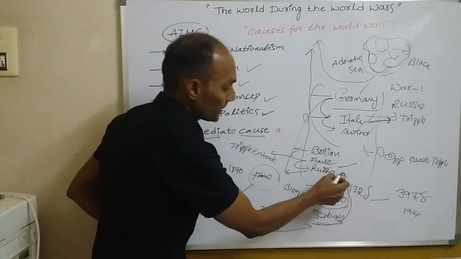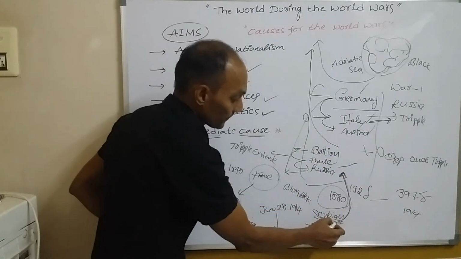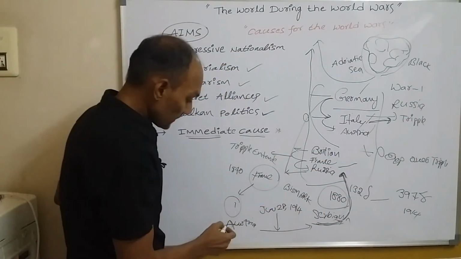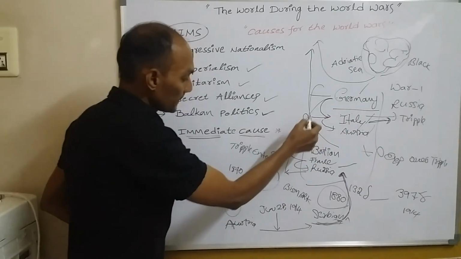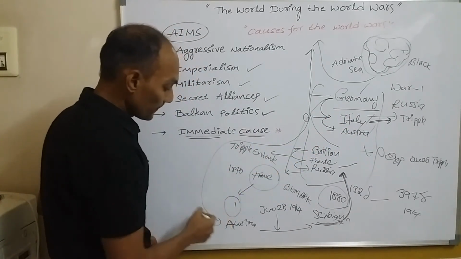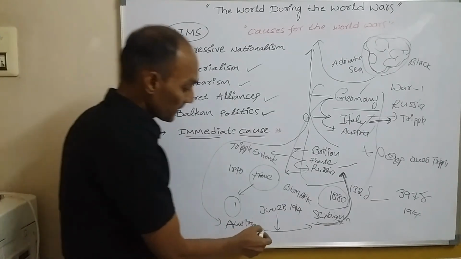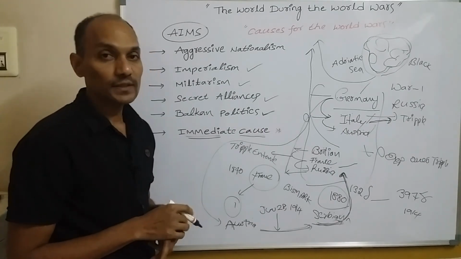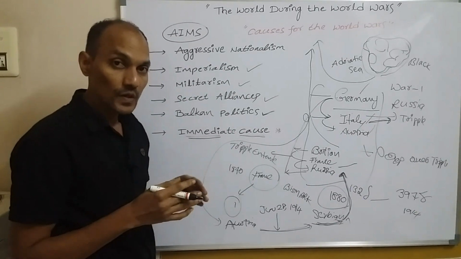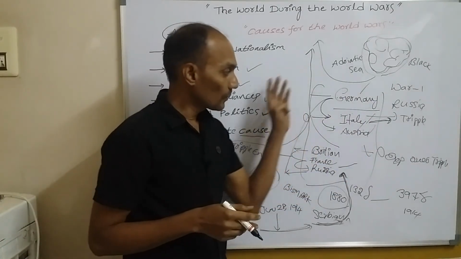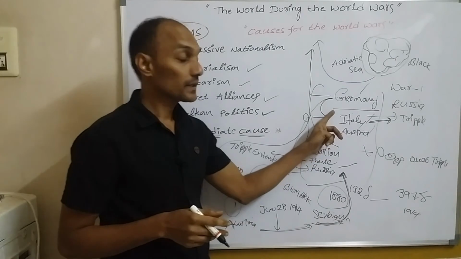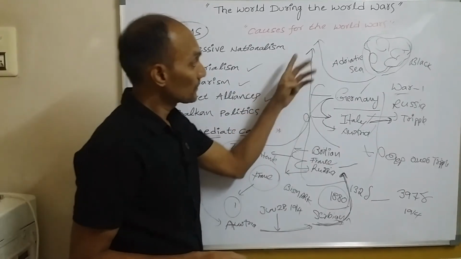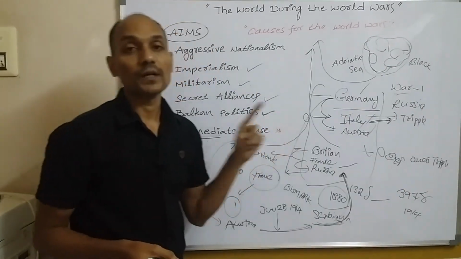Then immediately this group came and stood beside Serbia. Later Germany, Italy, Austria and these countries also came and stood beside Austria. So finally it became a world war. No country was left. Almost all countries of the world took part in this war. So that's why these wars are called world wars.